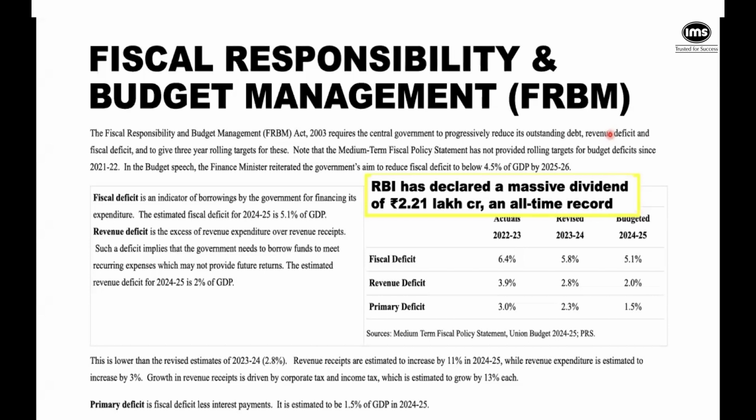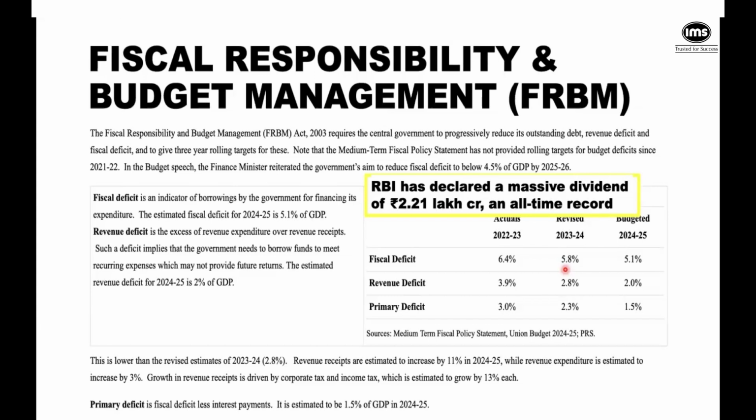So basically, this particular government, this particular year, we were thinking that when we are closing this 23-24, there's going to be a fiscal budget deficit of 5.8. But recently, the RBI has declared one more time 2.21 lakh crore. And that is narrowing the fiscal deficit to 5.1. So earlier also the RBI has given income tax revenue has been high this time. Even GST collection has been high this time. So the government has been cozy.